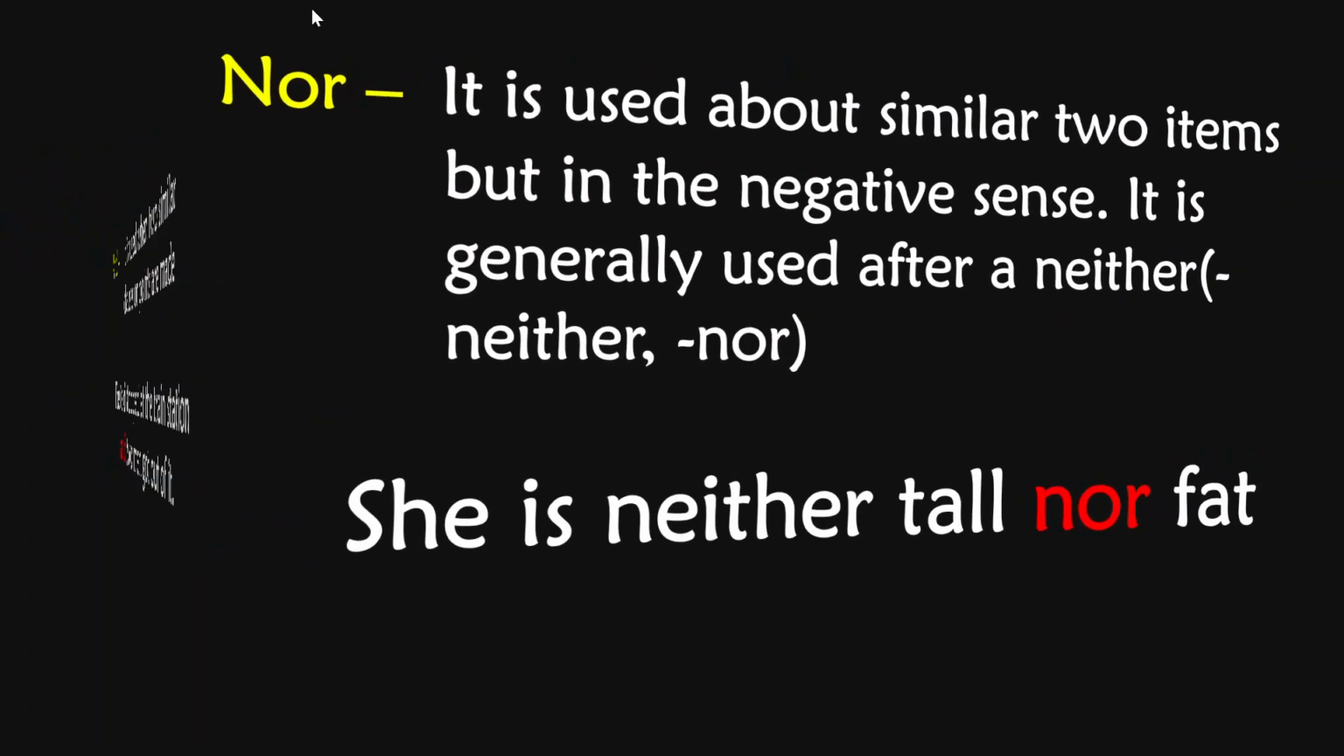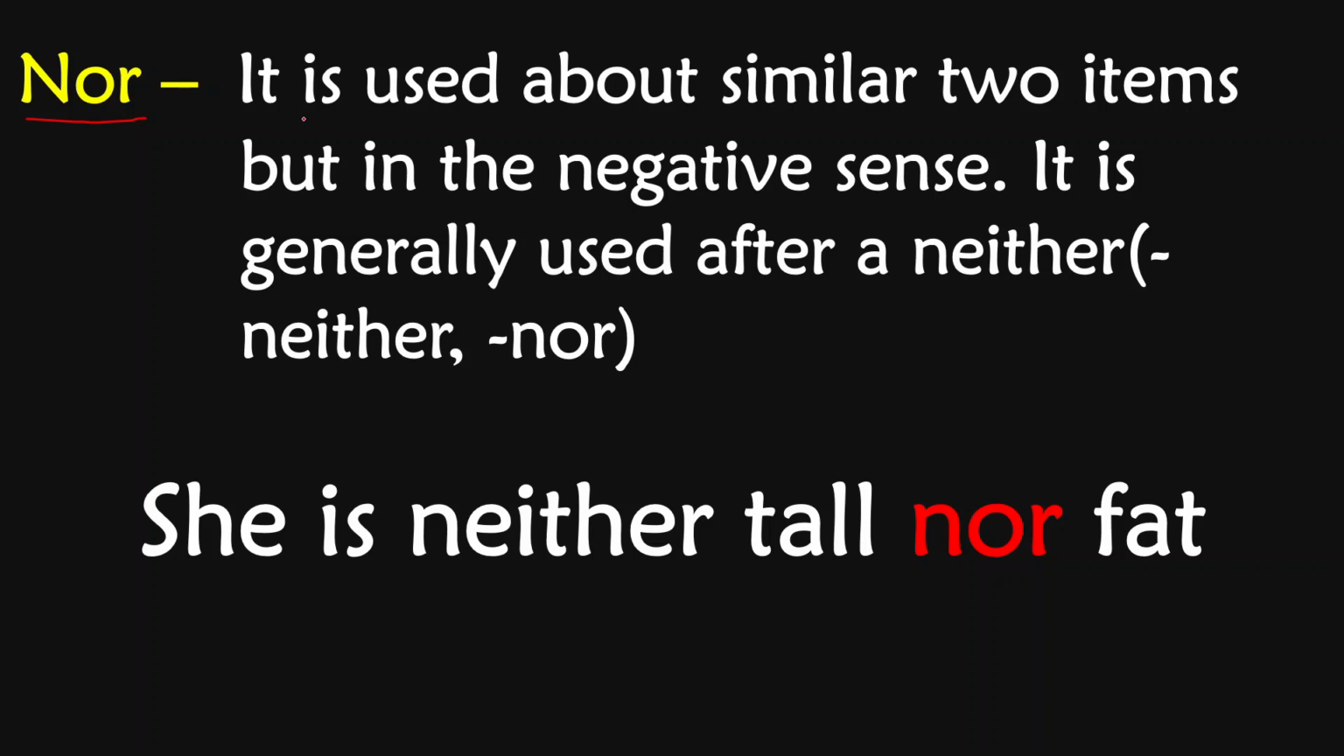Let's learn next. Next is nor. It is used about two similar items but in the negative sense. It is generally used after neither. When we use neither first in the sentence, similarly in that sentence you can use nor. Like this, she is neither tall nor fat. So here nor is the coordinating conjunction.